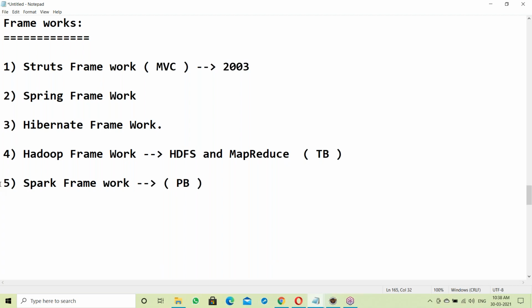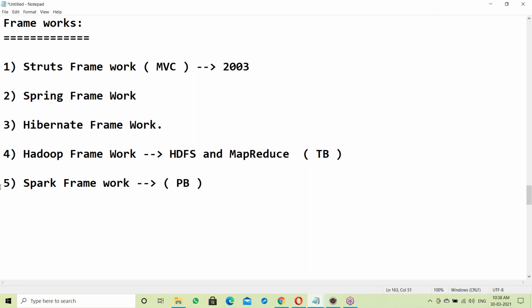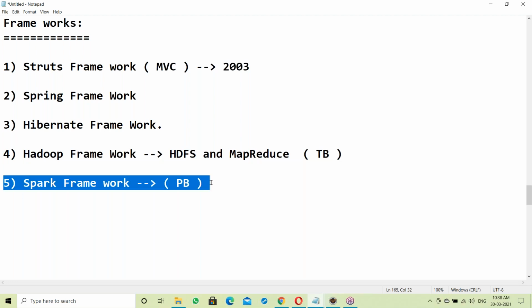Okay, see Spark framework. See Hadoop framework, top 10,000 companies are using the Hadoop framework. Yes, in industry, the top 10,000 companies reach the Hadoop framework level, terabytes of data level. Next, top 100 companies are using Spark framework, where petabytes of data is reached.